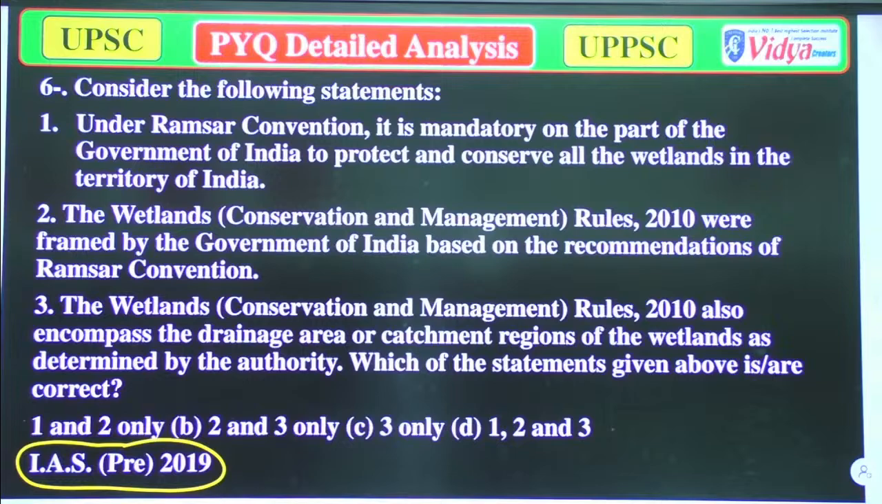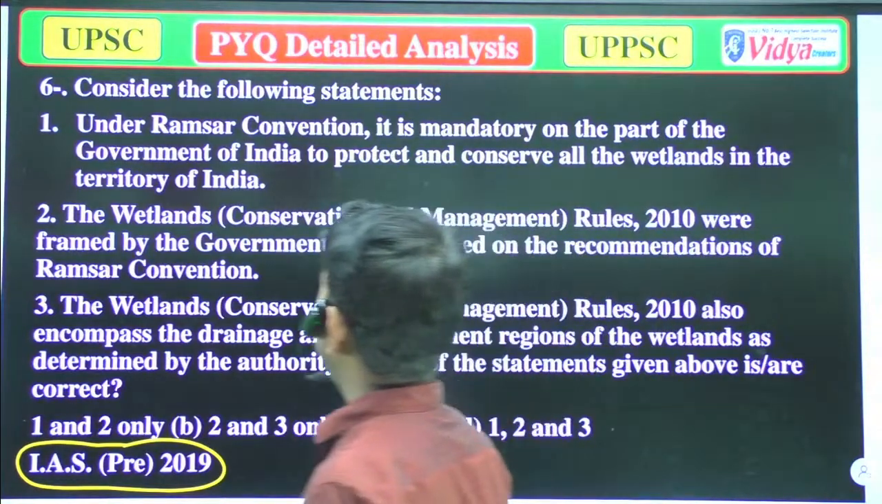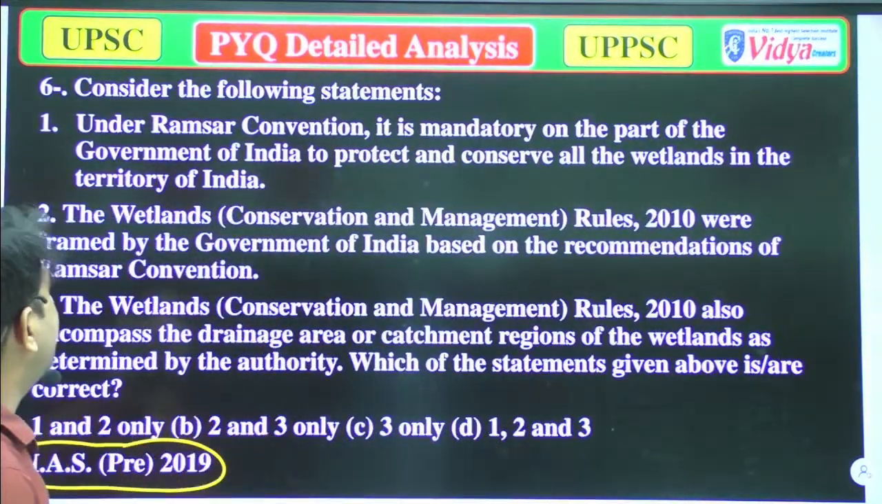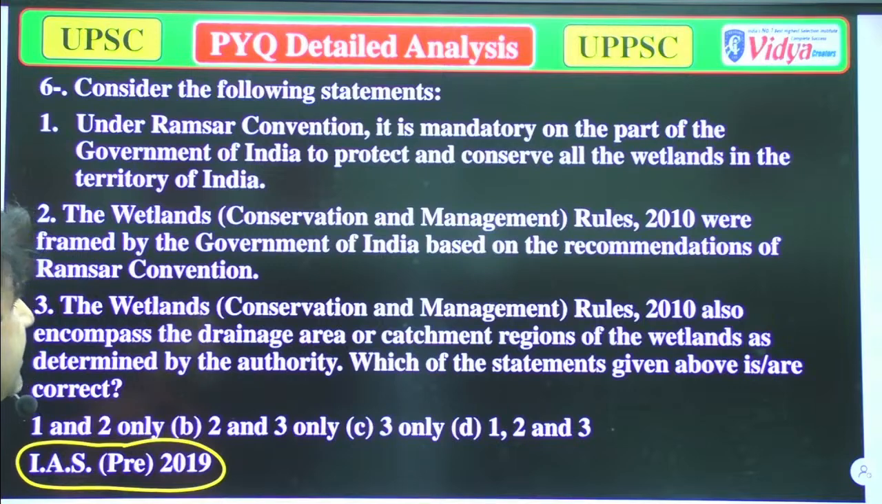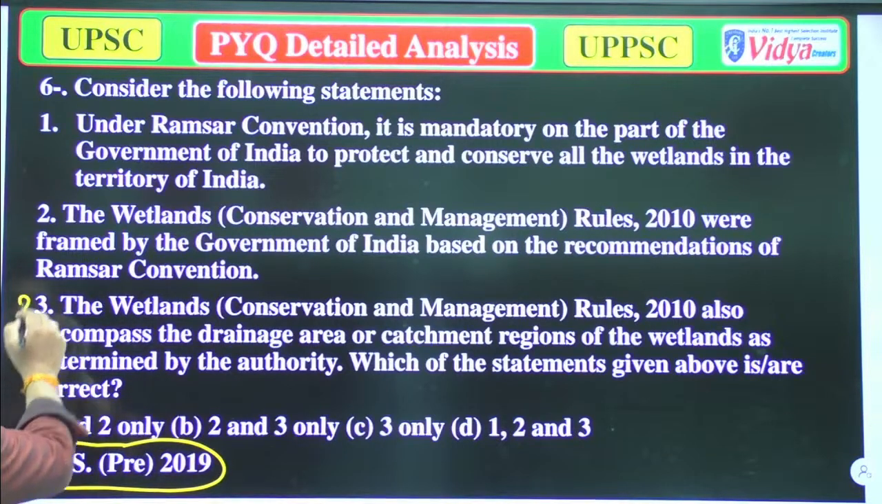Well, option first is there. Under Ramsar Convention, it is mandatory on the part of Government of India to protect and conserve all the wetlands in the territory of India. That could be true. Option B, the Wetlands Conservation and Management Rule 2010 were framed by the Government of India based on the recommendations of Ramsar Convention. It is also true. Third, the Wetlands Conservation and Management Rule 2010 also comprise the drainage areas and catchment region of wetlands as determined by the authority. So I have some doubts on the option number third, but these are true.